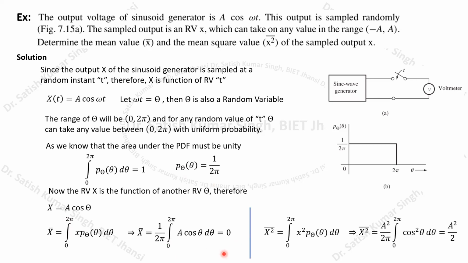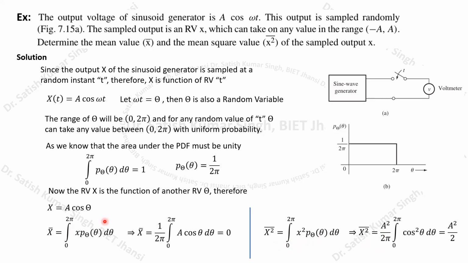Similarly, we can also calculate the mean square value. We follow the same formula. The integration goes from 0 to 2 pi, and we substitute x square times p of theta.